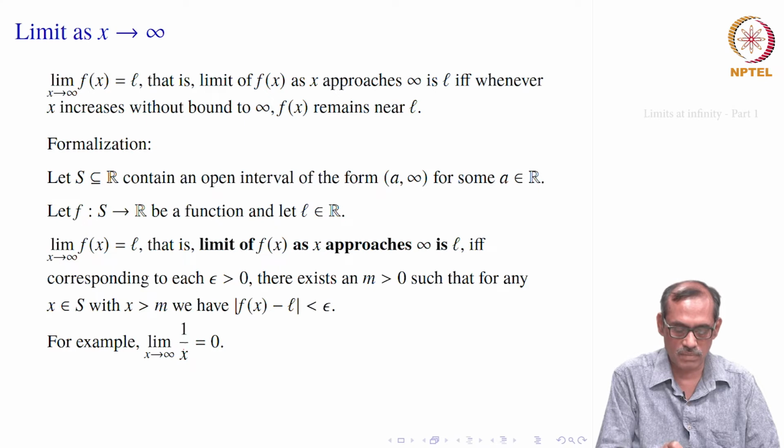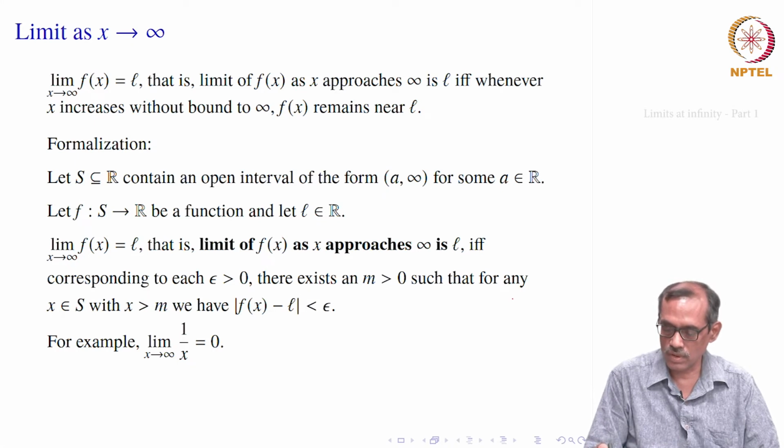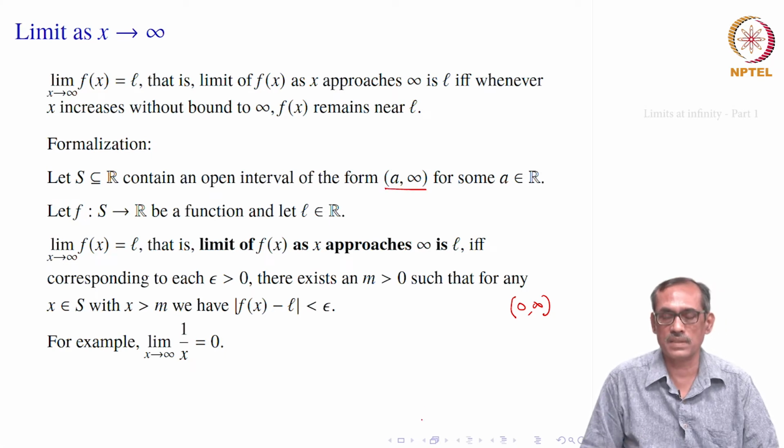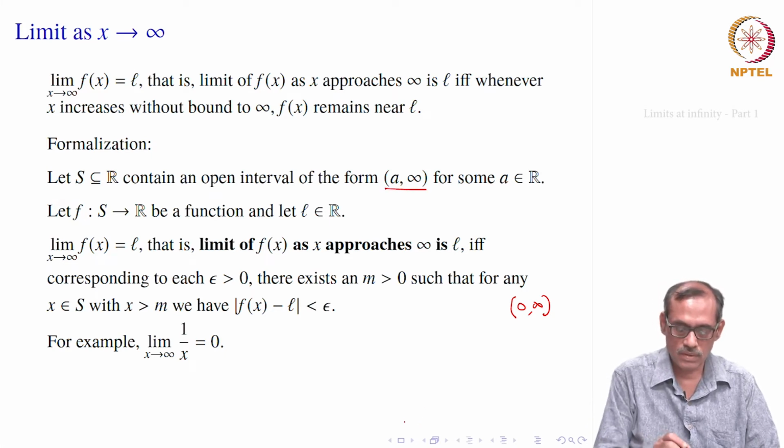So, let us say, for example, the function is 1/x. For any x bigger than 0, 1/x is defined. So, the domain is 0 to infinity, 0 is excluded, your S is that. So, obviously that contains any a to infinity where a is bigger than 0. Now, to see this limit condition is satisfied, we guess that it should be 0, because once x becomes larger and larger, 1/x becomes smaller and smaller. So, we say 1/x becomes 0, that is our guesswork.